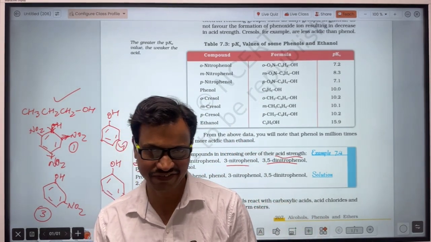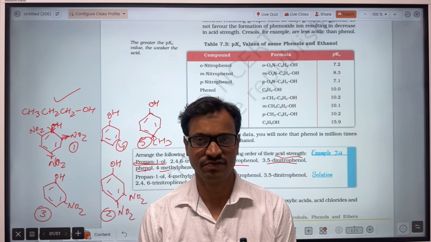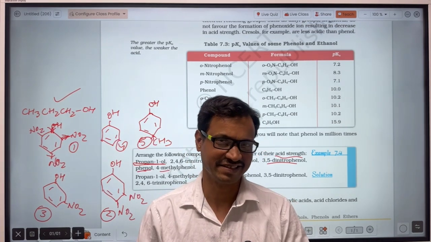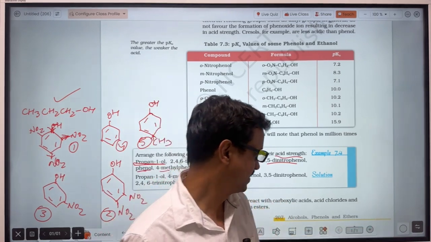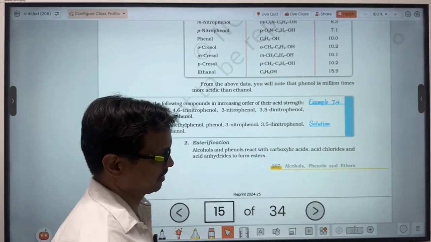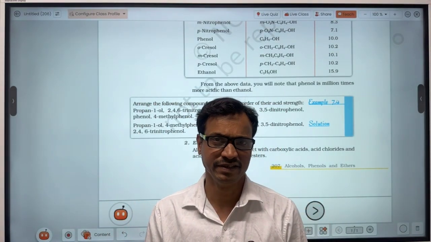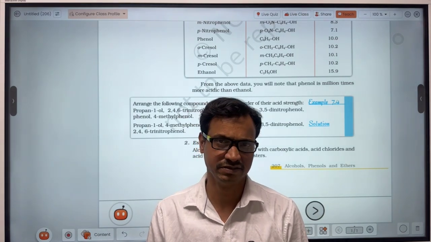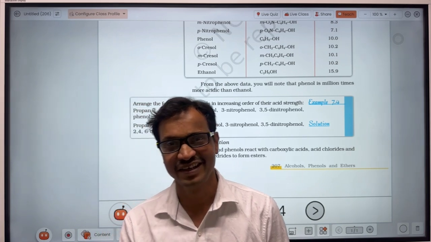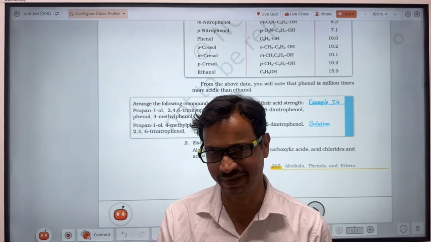So guys, I suggest that whenever you have to compare, you should draw the structure and then think. If you try to mug up or something else, then you come into problems. That was about the acidic character. That means one was that there will be cleavage of the oxygen-hydrogen bond. One case will be that the alcohol will react with either metal or the hydroxides, carbonates, bicarbonates of the metal.